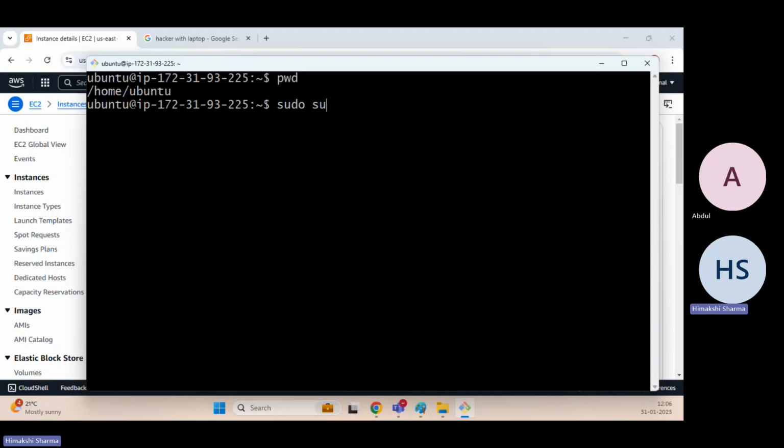Okay. sudo su, and then I will say hyphen. So sudo with sudo permission, but I want to use su, which means switch user, and if I say hyphen, that is fine, and I will press enter. Once I press enter, see, there has been a change. From ubuntu, it has changed to root. Now I have the root privilege.